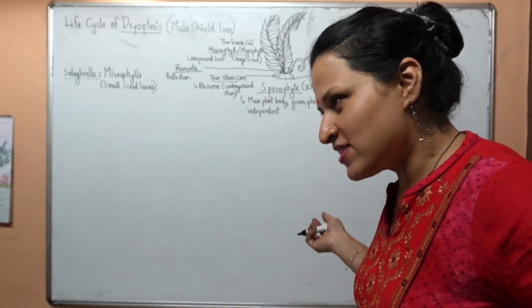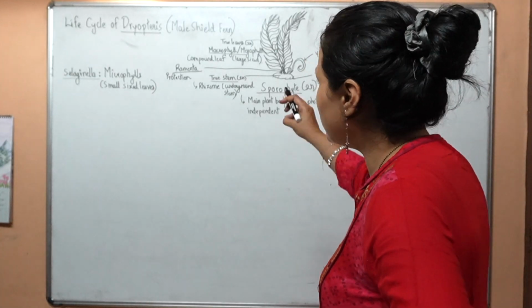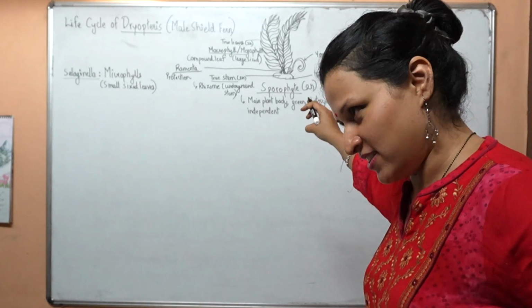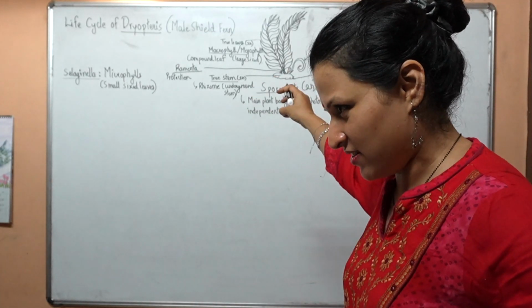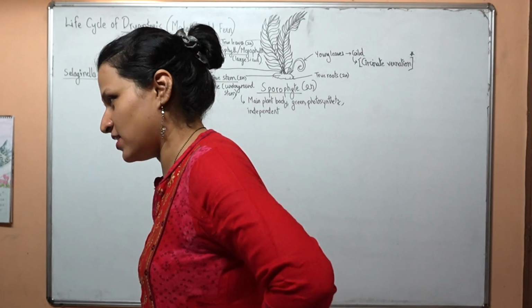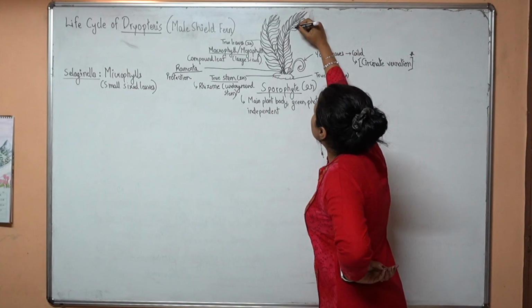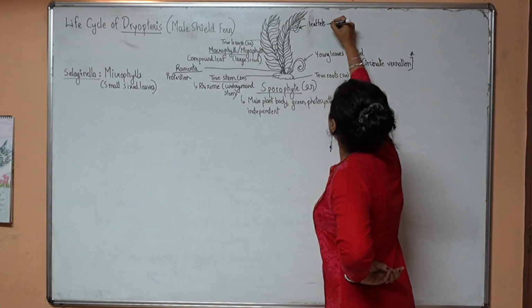Why are we learning the life cycle? We want to know how one 2n gives rise to another 2n, like itself. That will be the end of that life cycle, so in between events we want to see. So this is a compound leaf. These are called leaflets. Let me take one leaflet.